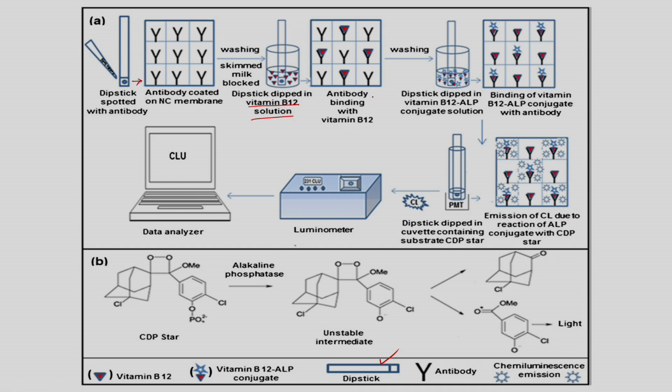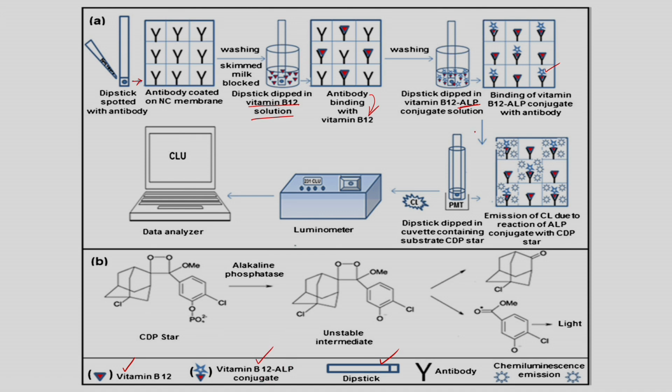So, this antibody is binding with the vitamin B12. So, this red mark is nothing but vitamin B12. So, vitamin B12 is binding with the antibodies, then upon further washing, this is dipped into an ALP, alkaline phosphatase conjugate solution. So, this is dipped into vitamin B12 ALP conjugate solution. So, then binding of vitamin B12 ALP conjugate with antibody. So, this blue star is nothing but vitamin B12 ALP conjugate.